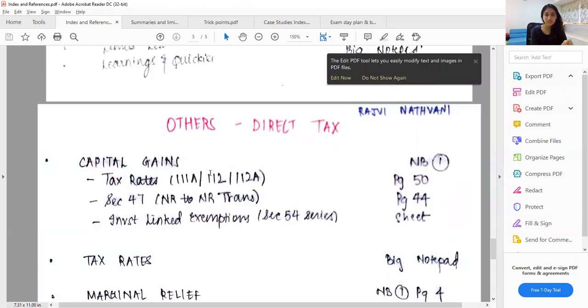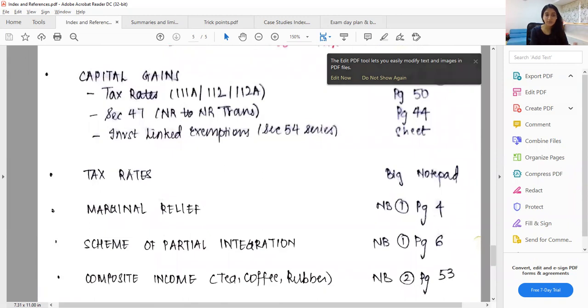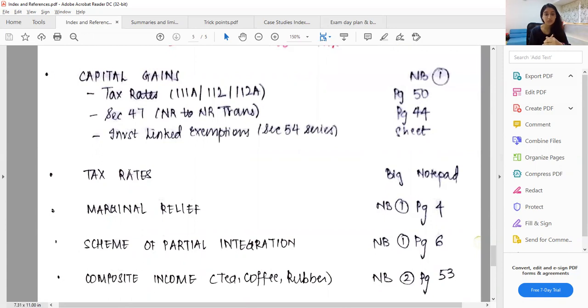So this is something which is there in my DT book, but which may be asked as international tax. For example, as I told you, capital gains for non-residents or tax rates. Like normally, they may ask you the enhanced surcharge, the one where for individuals it is 25%, 37%, that they can incorporate in a non-resident taxation question and ask you. There was an MCQ on that in our paper. So for tax rates, whatever summary I had made, that.